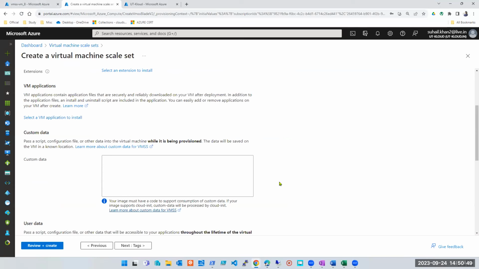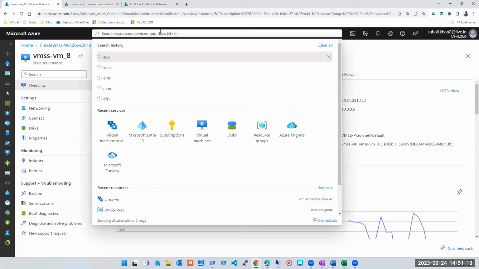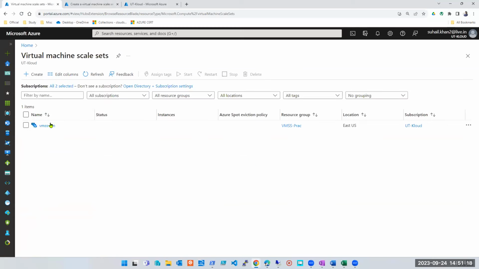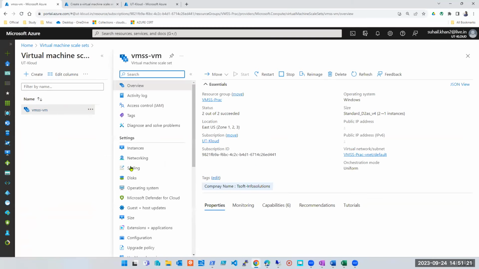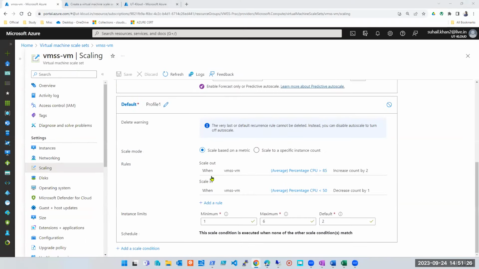So Sohail, we haven't done the networking part, but just curious, whenever it will create a new machine, it will generate new public IP, right? We'll cover that in networking part. Don't worry. In production environment, no machine will be on public IP unless it is a requirement of the application. First, let's cover what Joseph has asked, then we'll address Mustakim's question. So what Joseph has asked, that if you want to create a virtual machine scale set time bound, then what will you do? Either while creating or once it has been created. So here it is metrics based, right?